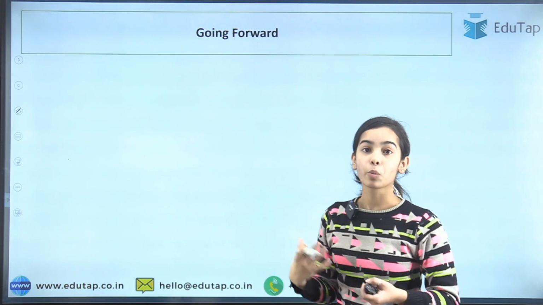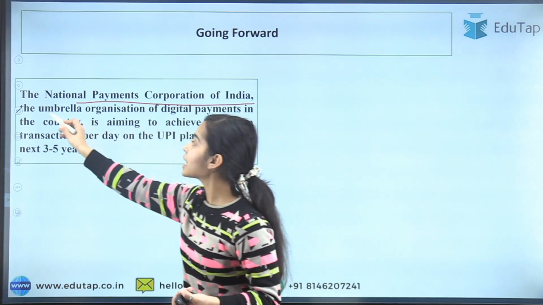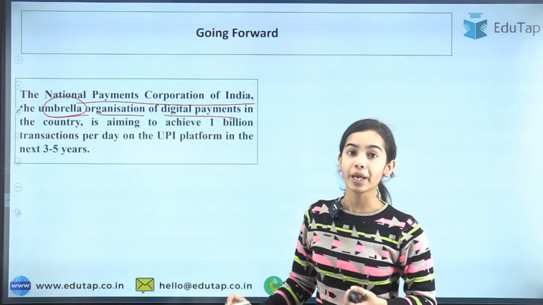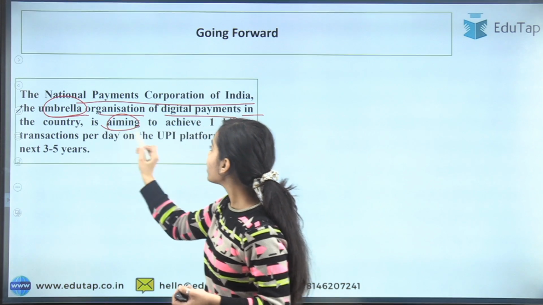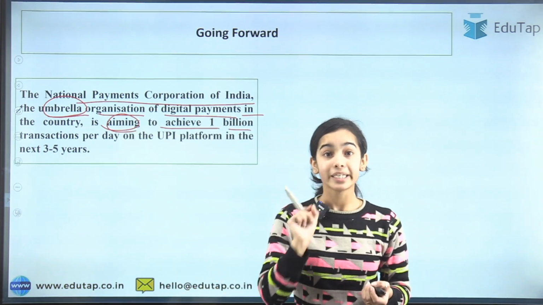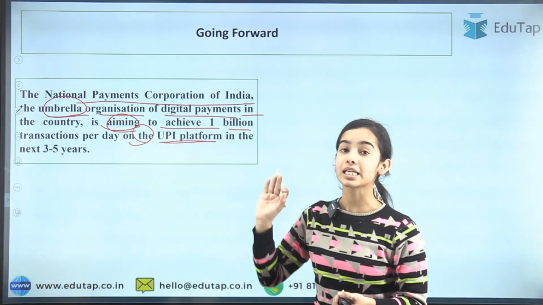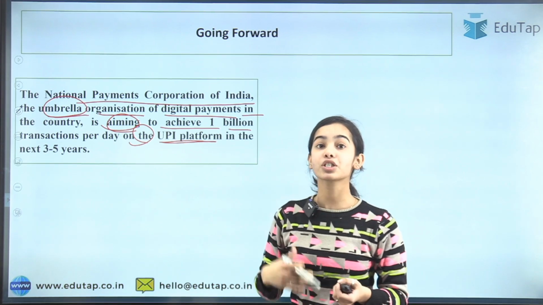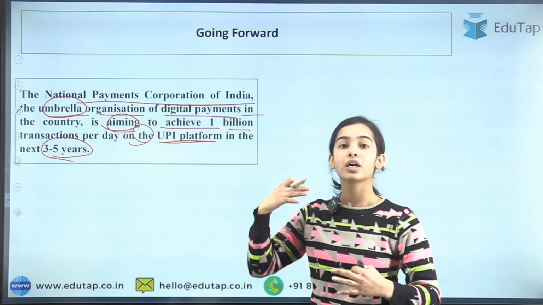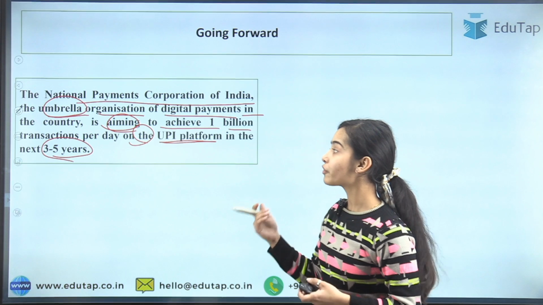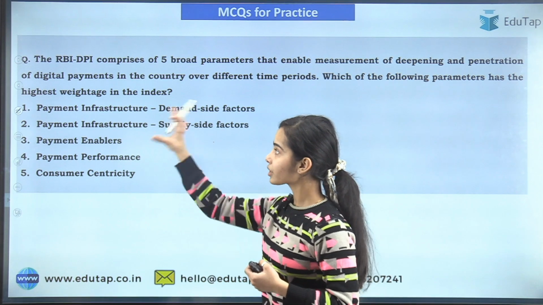So going forward, the NPCI, the National Payments Corporation of India, which is the umbrella organization that looks after all the digital payments in the country, is aiming to achieve 1 billion transactions per day on the UPI platform. Through the UPI platform alone it is expecting that we will achieve 1 billion transactions per day in the next 3 to 5 years. So it is expecting that we are going to grow further into the digital economy. So this is the question from the news article.